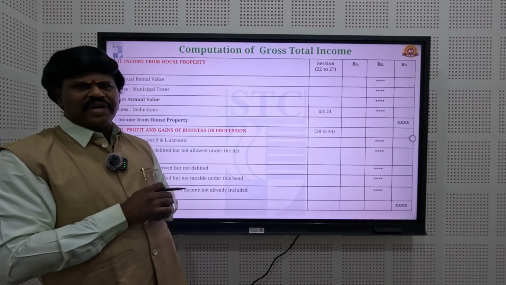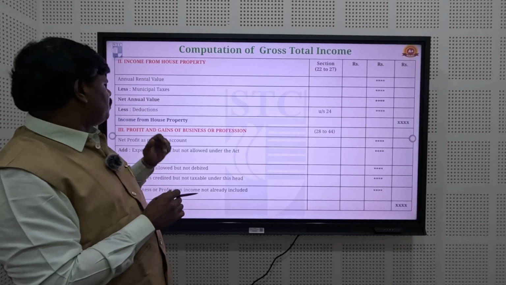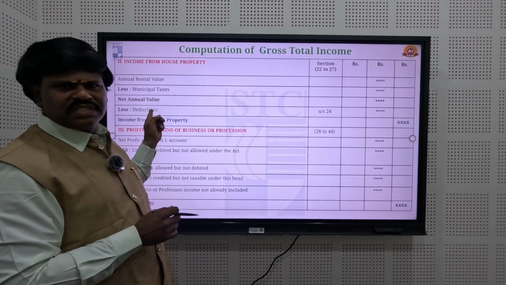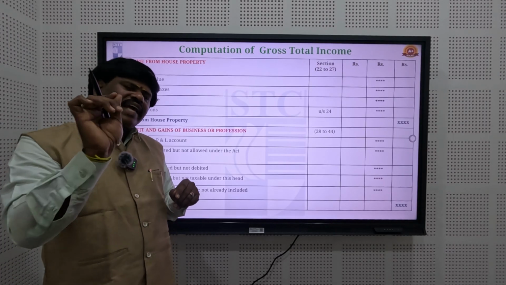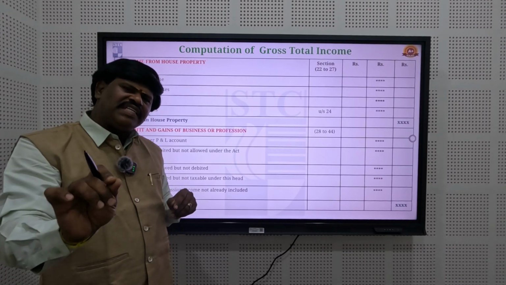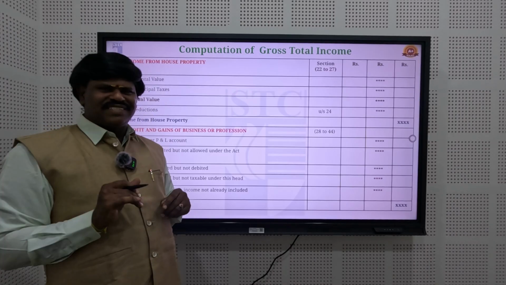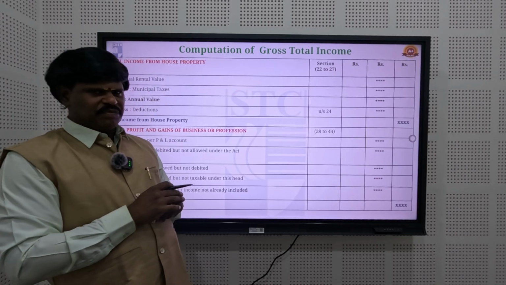From this house property income, a 30% deduction is allowed. That means the standard deduction under section 24 is 30% of net annual value, and we can apply this deduction.